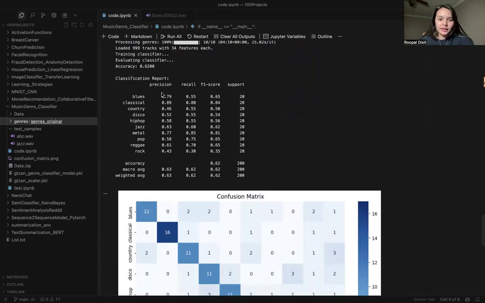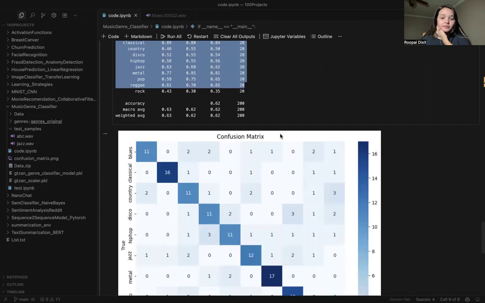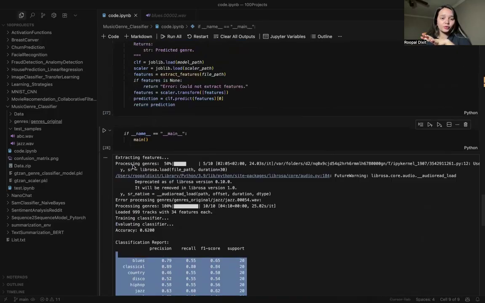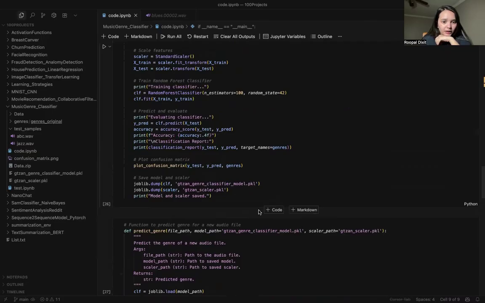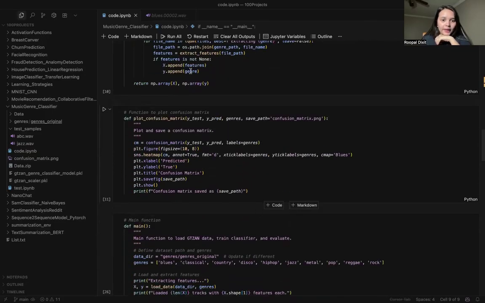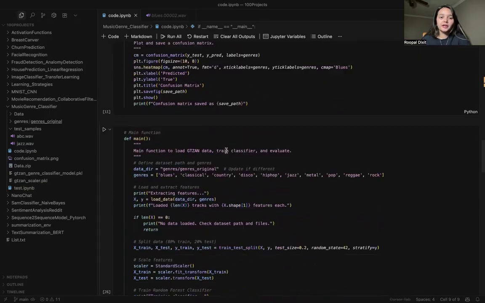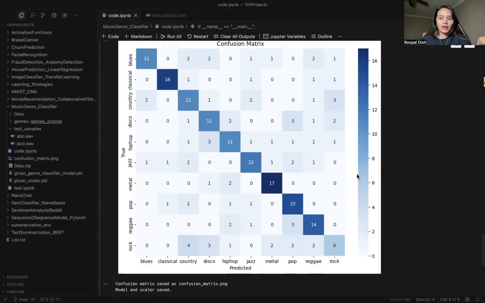For blues, this was the classification report that I received, and this was the confusion matrix. You can see the confusion matrix is for every category. You can print the confusion matrix for every category. This is the plot of the confusion matrix for all the categories, 10 by 8, and this is how you print it, and this is how the values come out to be.